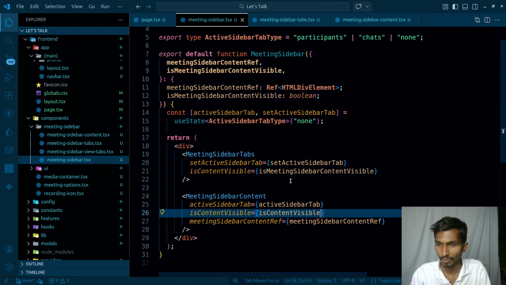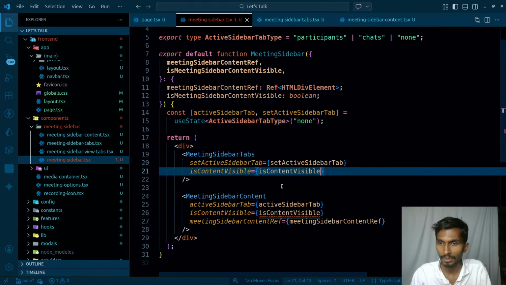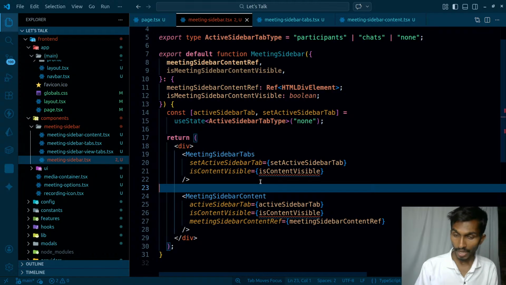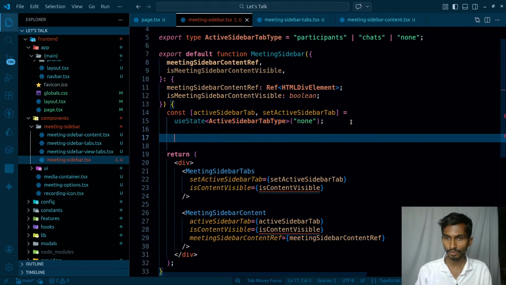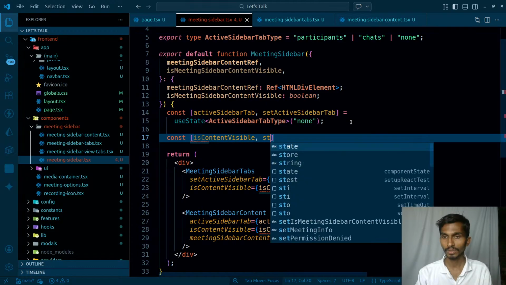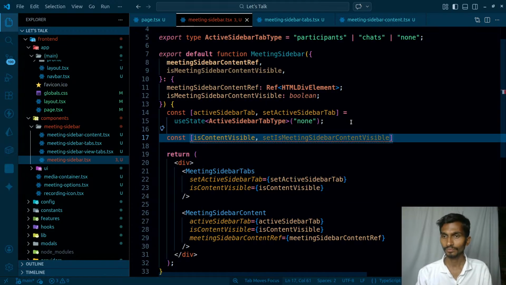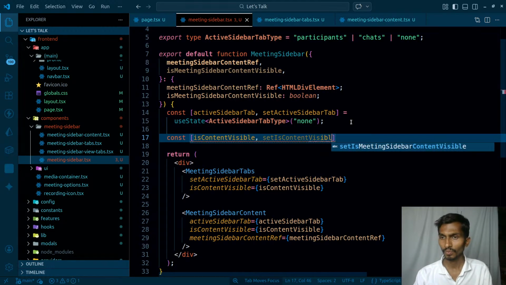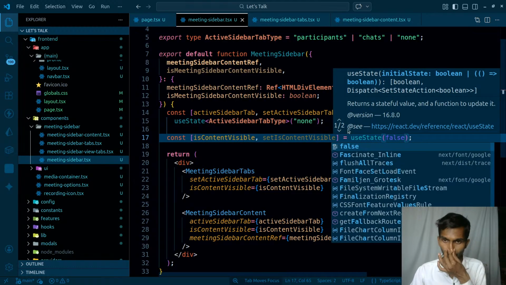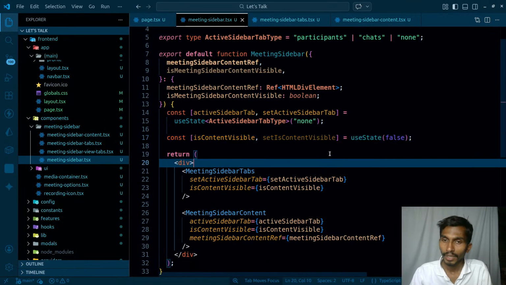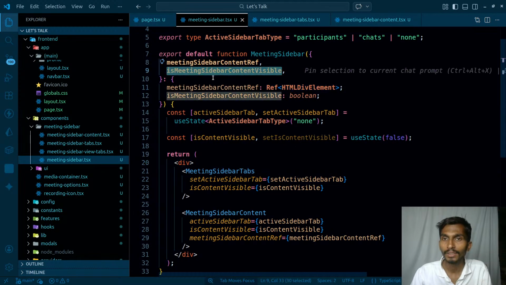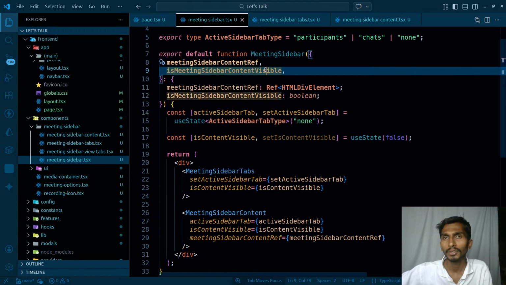Okay, let's do it like this. Is content visible is going to be equal to this only, and I'm going to be deciding the value of is content visible over here, because I have to skip this thing here. So what can I actually do? I will have const is content visible, set is content visible, and that's going to be useState, equal to false. So this is done. Okay, by default this is going to be false. And right now what I want, as soon as I get the value of is meeting sidebar content visible, this can be either true or false.